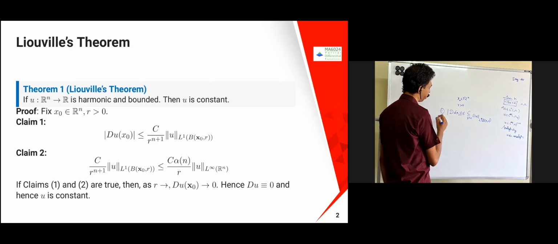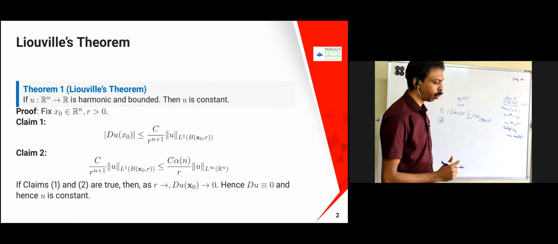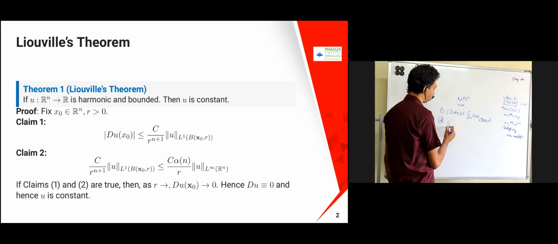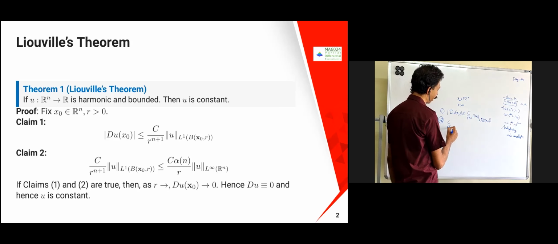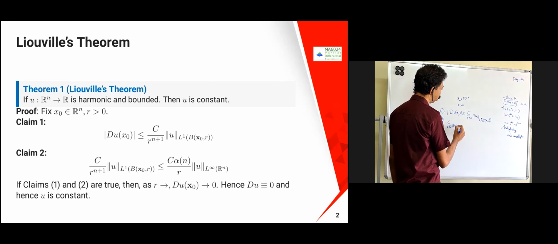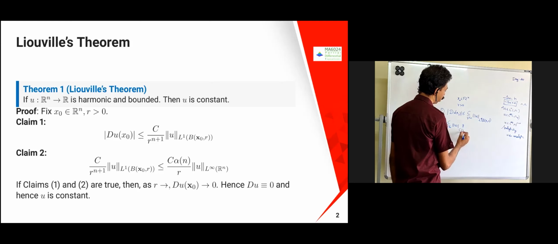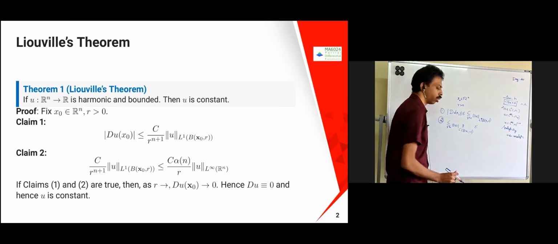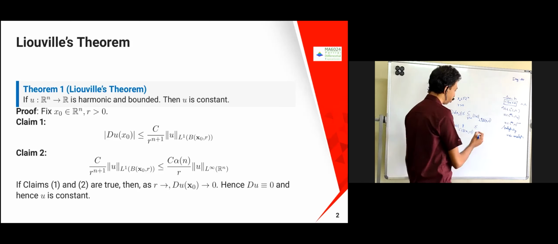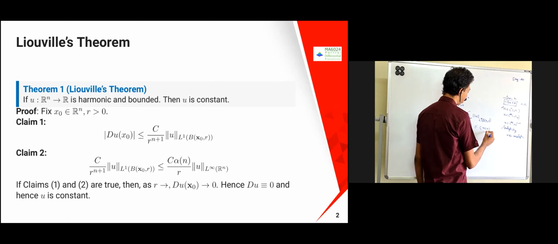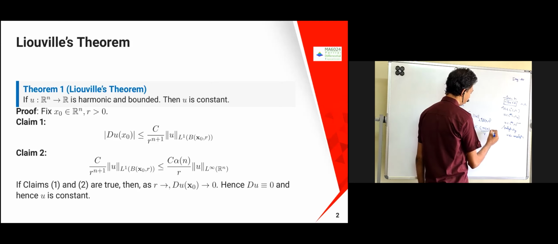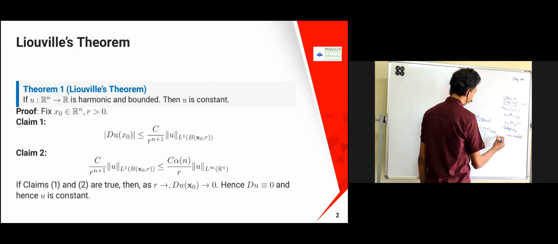Second, what I've got to prove is that C into r^(n+1), from the right hand side, that also I'm trying to prove. That is, the L1 norm of U on B of x naught comma r is less than or equal to C into alpha of n by r, the norm of U with respect to infinity.